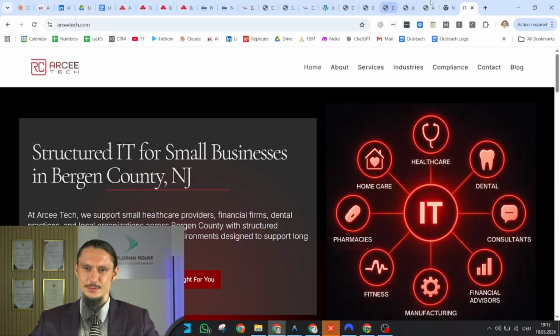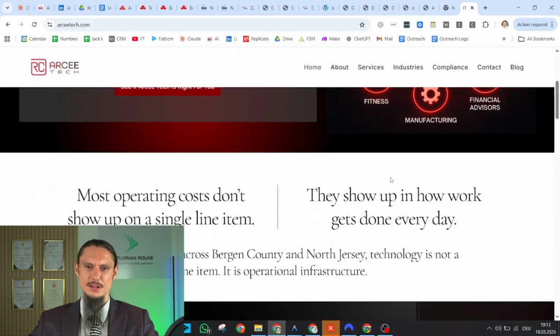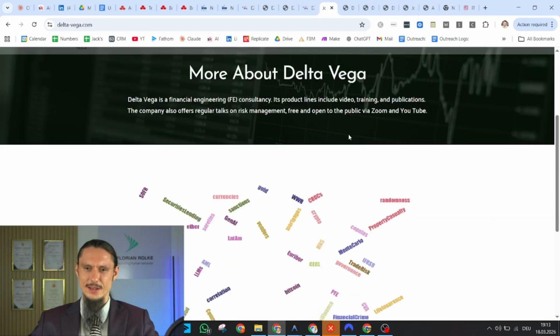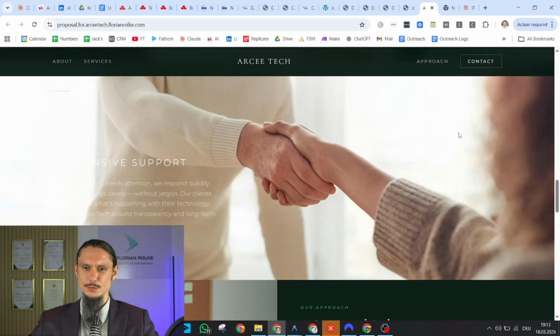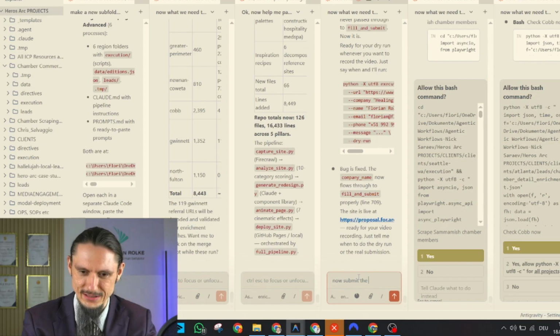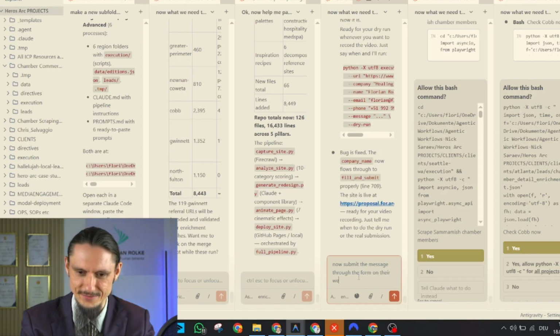And now this is how the site looks like. Now their website wasn't particularly terrible, although it can be improved. But just imagine you come across a website like that a client has. To them, a website like that is an absolutely fabulous lead magnet. And now let us go and take a look how Playwright is able to send them that lead magnet automatically. Now to Playwright. Now submit the message through the form on their website.